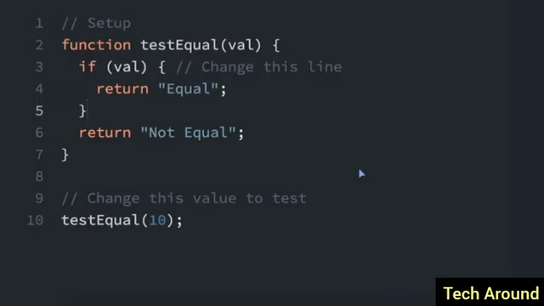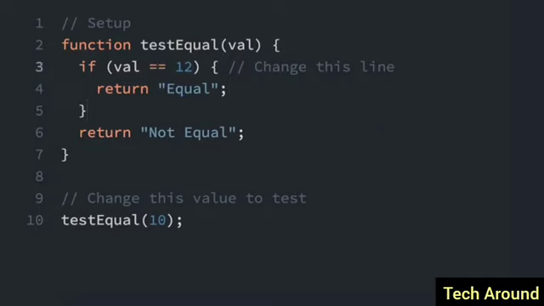There are many comparison operators in JavaScript that will return a Boolean of true or false. The most common is the equality operator, and it's often used in an if statement. So here we have this whole if statement right here. If val, we're going to see if val equals 12. Now to check if it equals 12, we're going to have to use the double equal sign. That is the equality operator, and we'll say if val equals 12. The reason why we can't just use a single equal sign is that a single equal sign is the assignment operator.